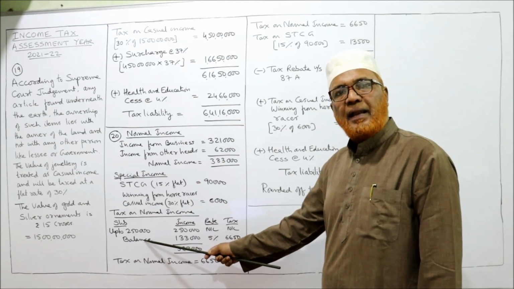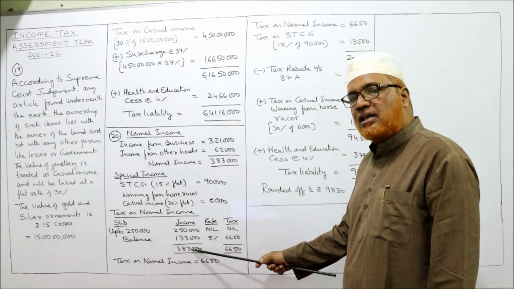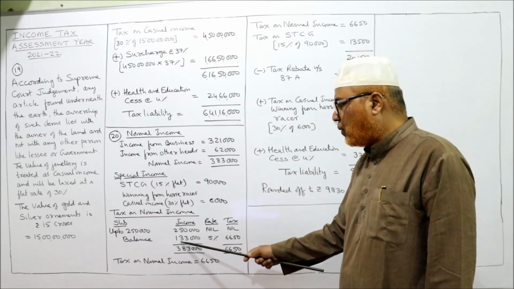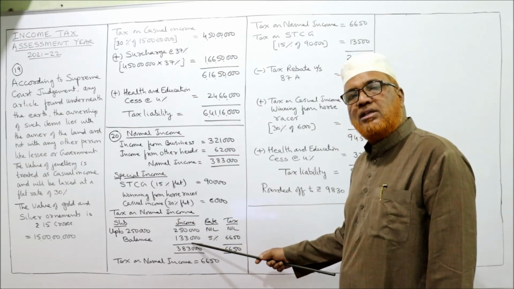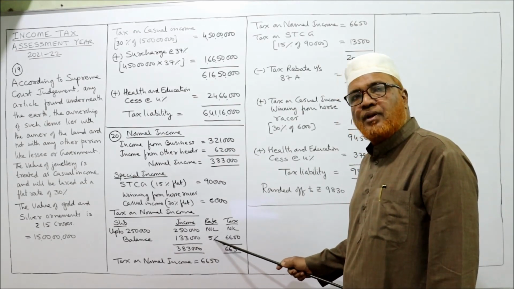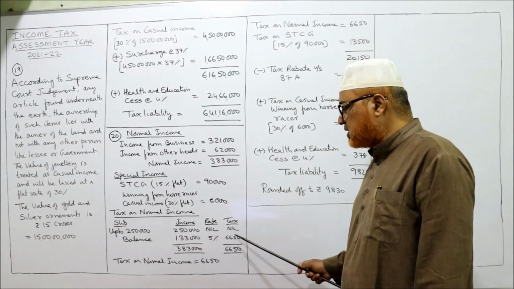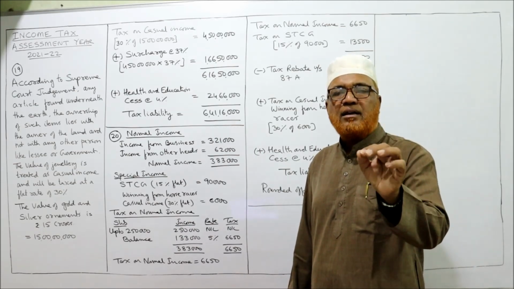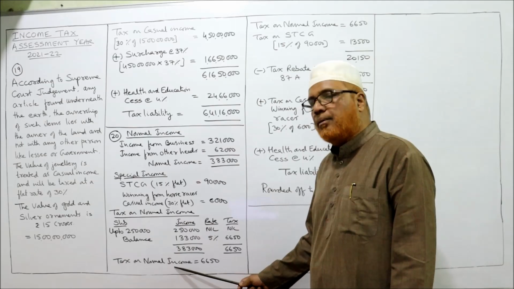We'll take the balance. So 3,83,000 minus 2,50,000. The balance comes to 1,33,000. This will be taxed at a rate of 5%. So 5% of 1,33,000, 6,650. 6,650 is the tax on normal income.